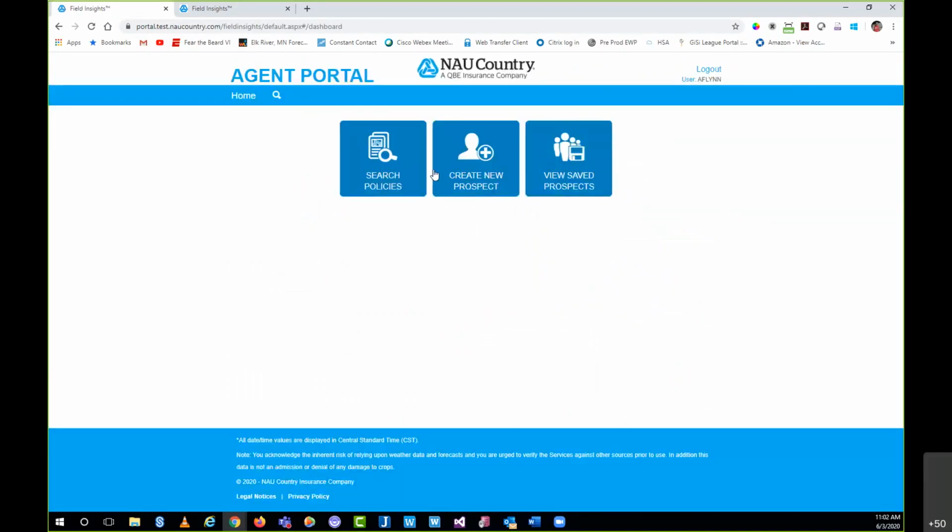The difference with the new Agent Portal is I had to select that dashboard first, which was that button you saw when I first clicked the big blue Field Insights button. So I just wanted to call that out as a difference in regards to navigation, in case you were using the old, or current, I should say, Agent Portal versus the new beta Agent Portal.